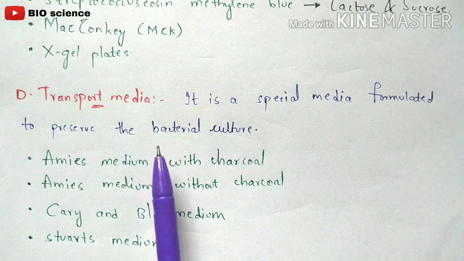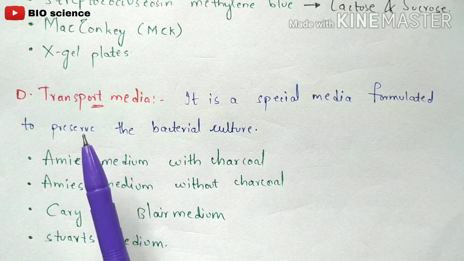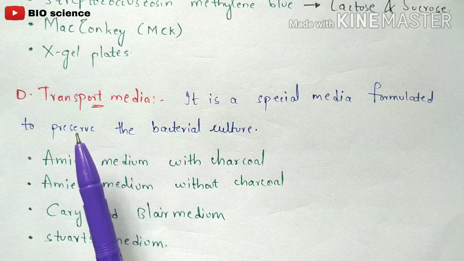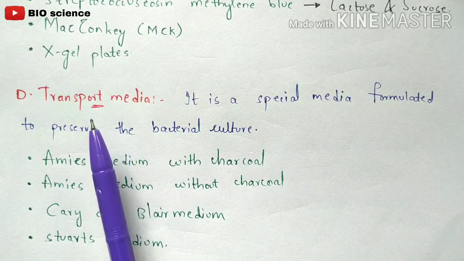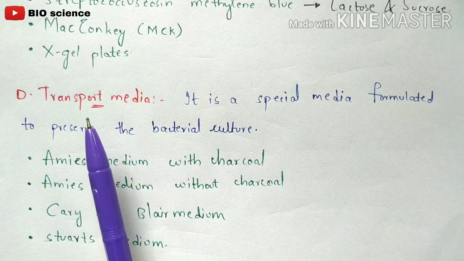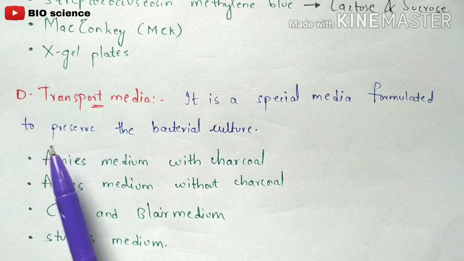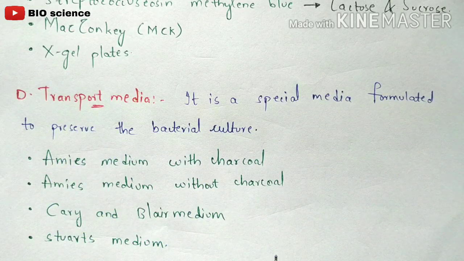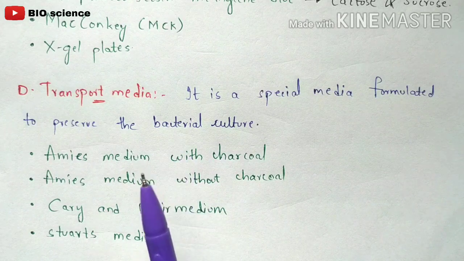To prevent that, we use this transport media. So the bacteria which get transported from one place to another will get nutrition from this transport media. You are going to add this transport media into test tubes or else petri dishes. Okay, so it is a special media formulated to preserve the bacterial culture which is going to be transported from one place to another.